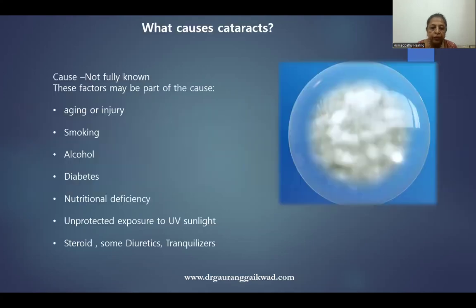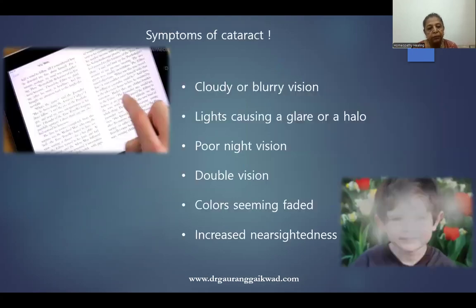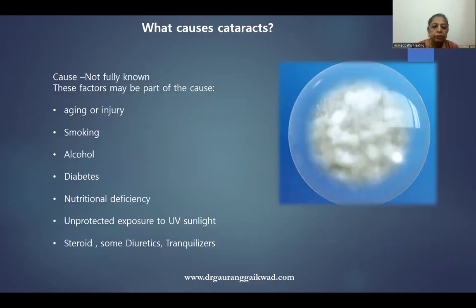What are the causes of cataract? One cause is congenital cataract. Second is acquired. In case of congenital cataract, why does it happen? Usually it is nutritional, genetic, and sometimes the blood supply to the fetus is reduced, for example, placenta previa. In that case also, the blood supply to the fetus is reduced and it can lead to cataract.